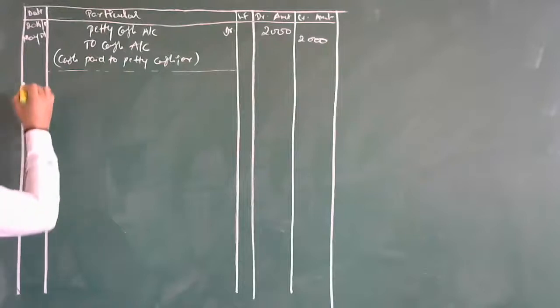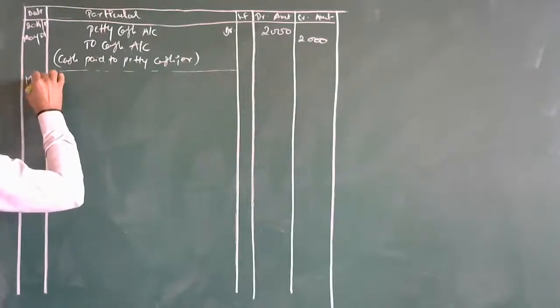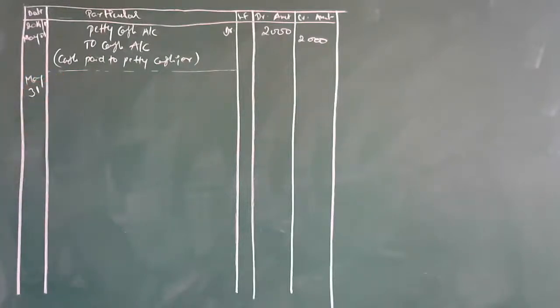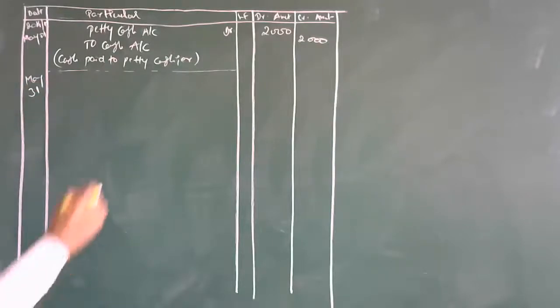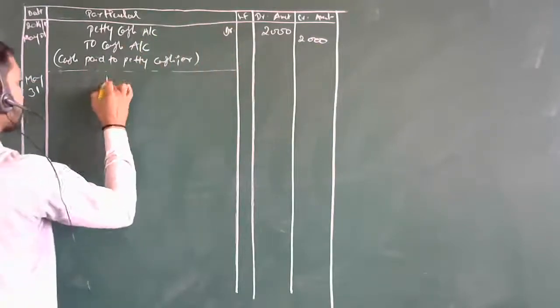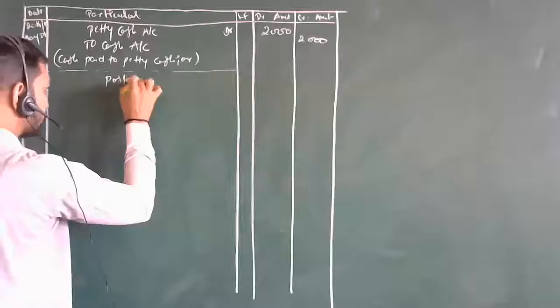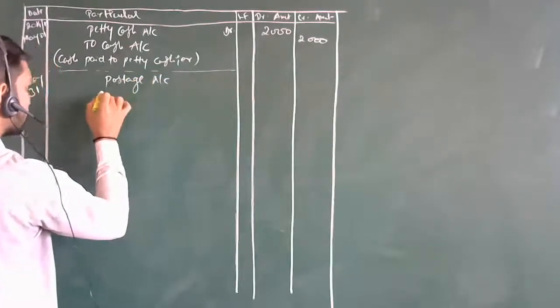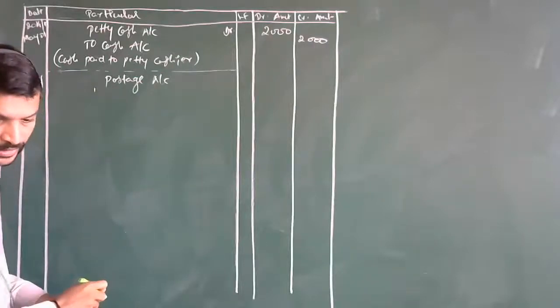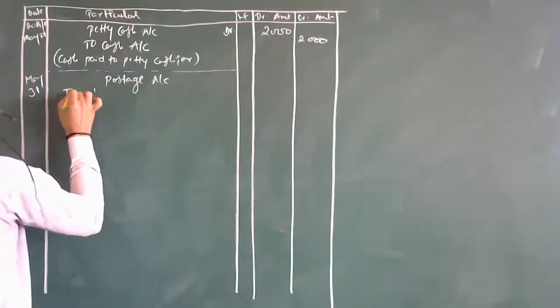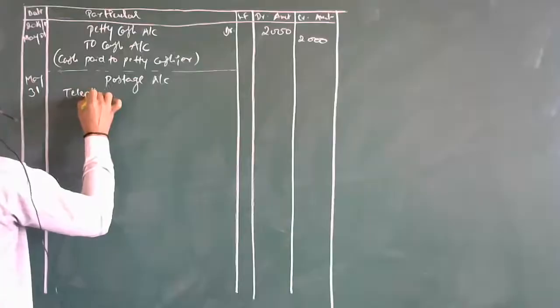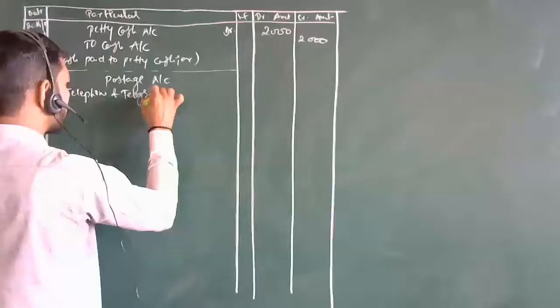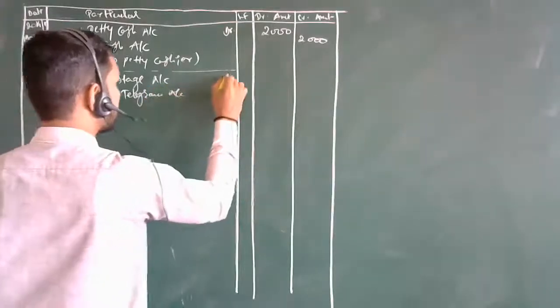This will be May 31. We have made the total on May 31. Now which things were there in the column? First was the postage account, then telephone and telegram. These are all debited.